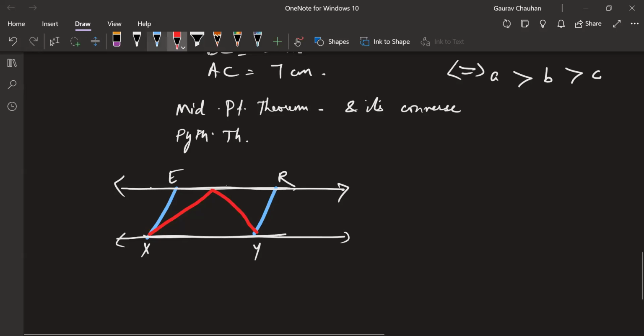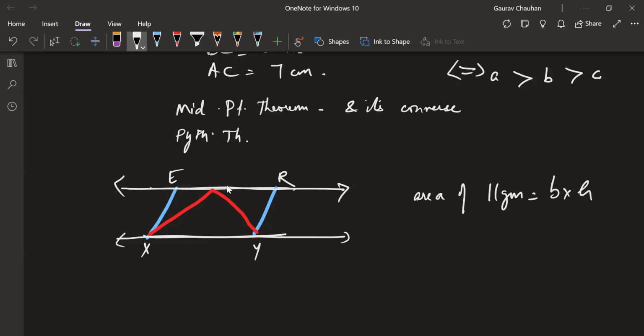Can someone tell me the formula for the area of a parallelogram? Anyone knows? Yes, Diksha. Base into height. What is the formula for the area of a triangle?